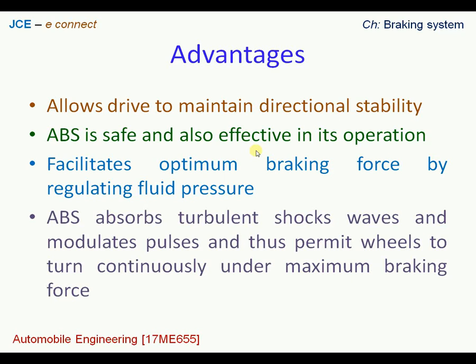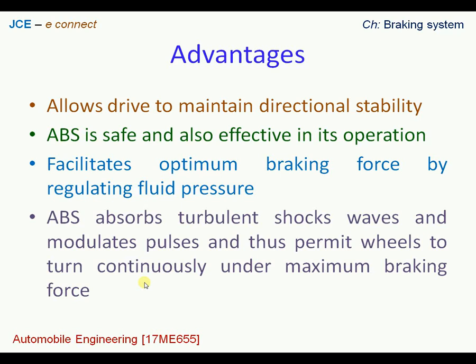So wheels are rotating, they are turning, but that is not going to happen in a steady way but in a braking condition, so that the wheel of the vehicle is going to turn little by little, in 1 second about maybe around 20 to 30 times. There is an application of braking, release of braking. So this is called modulating pulses. So by this technique one can have better control on the vehicle directional stability.